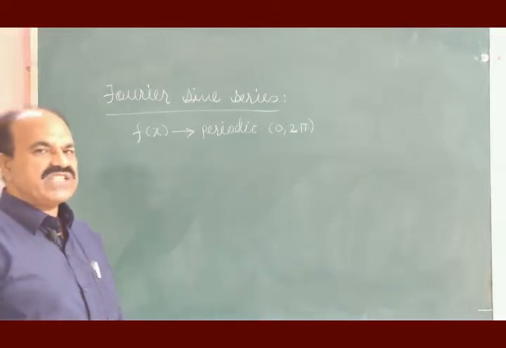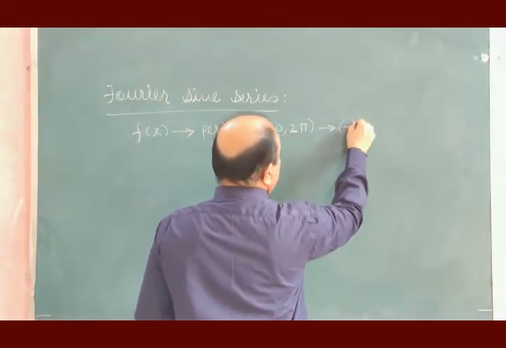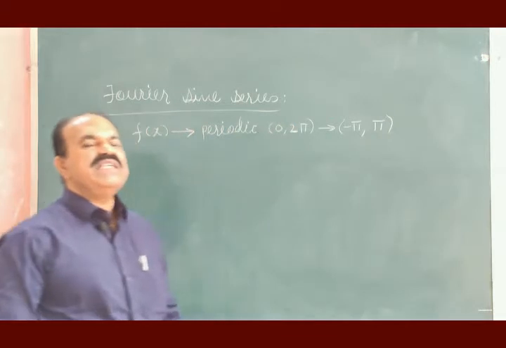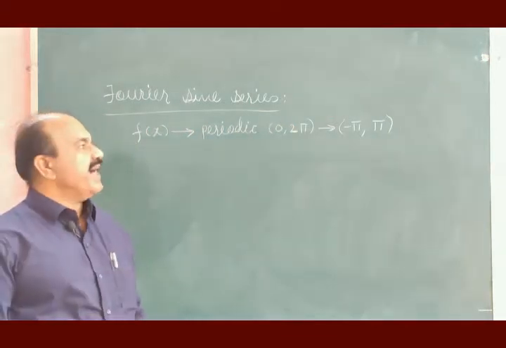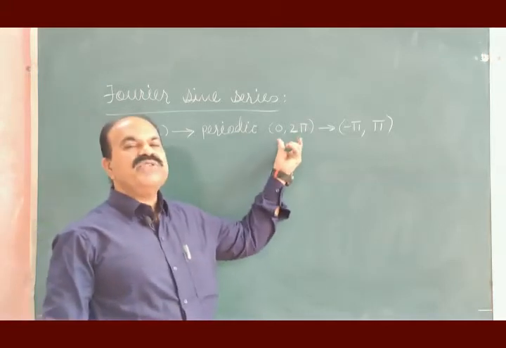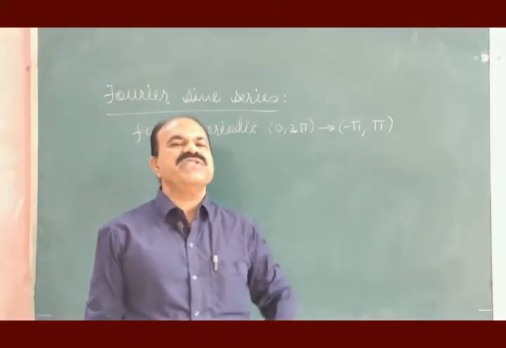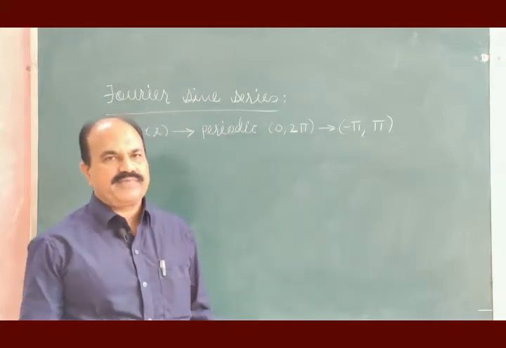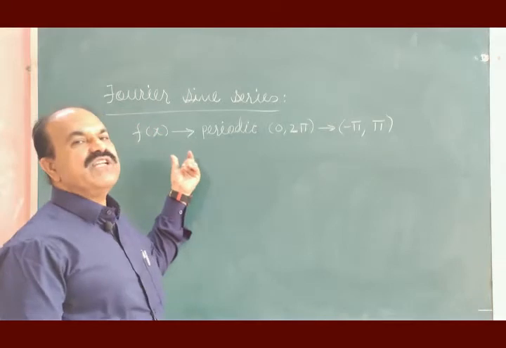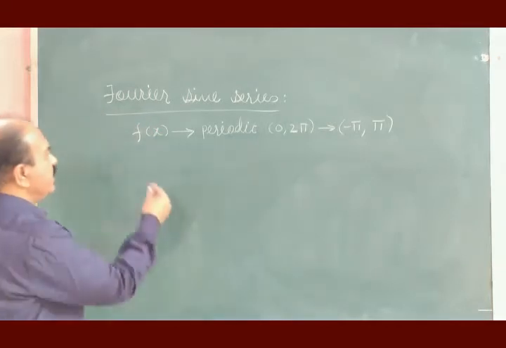As I told in the last lecture, this period may be represented by minus pi to pi. The interval of this is 2 pi, and the interval of this is also 2 pi. Now let us express function f of x in the form of Fourier series.